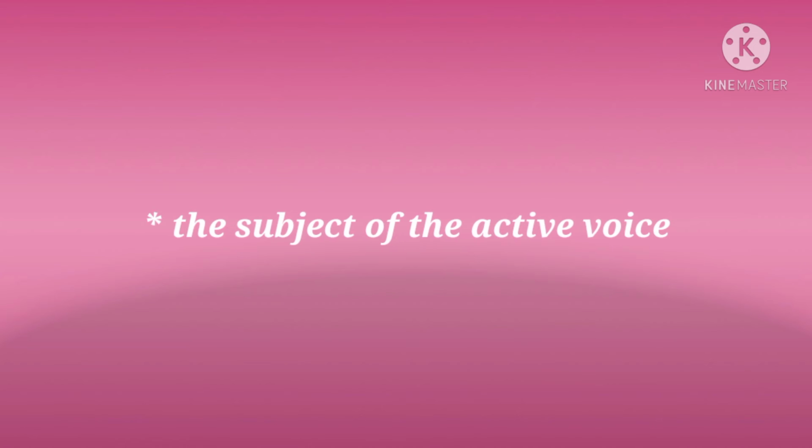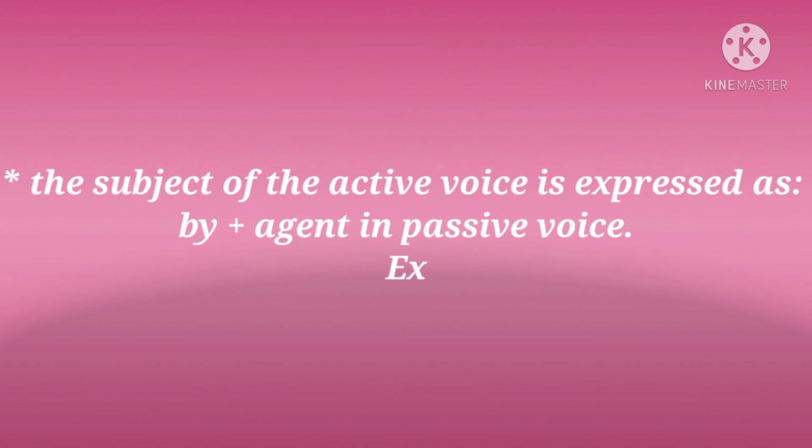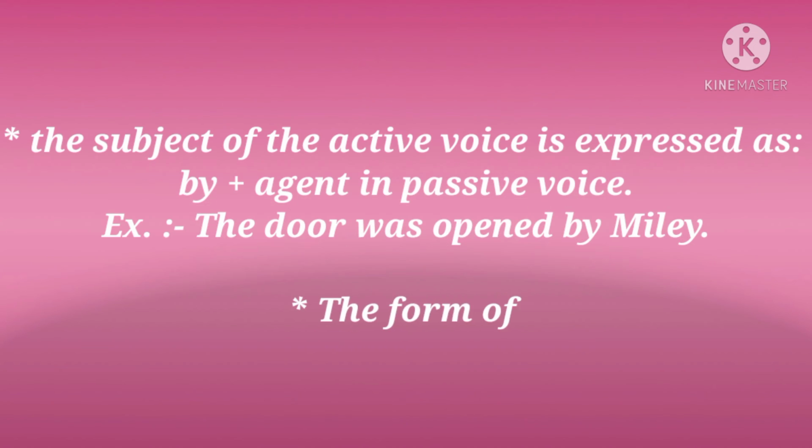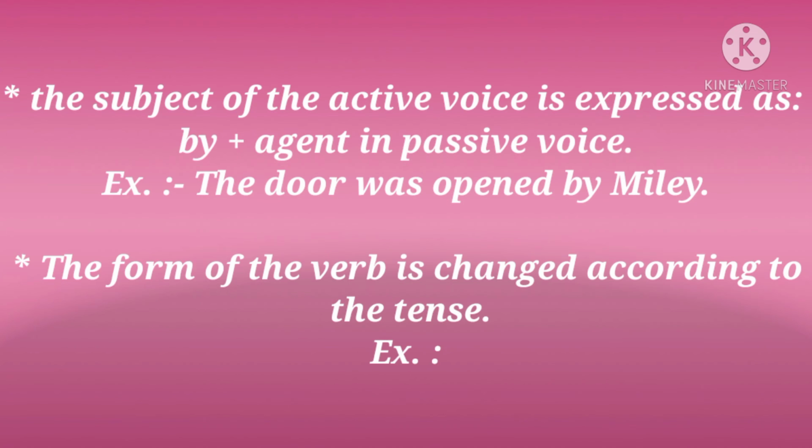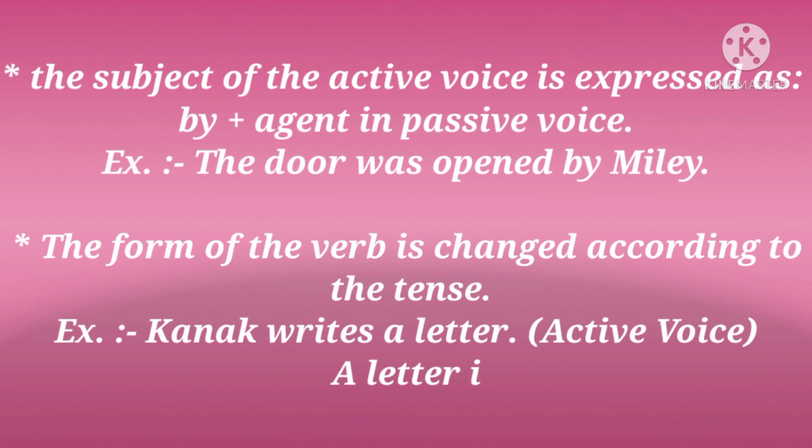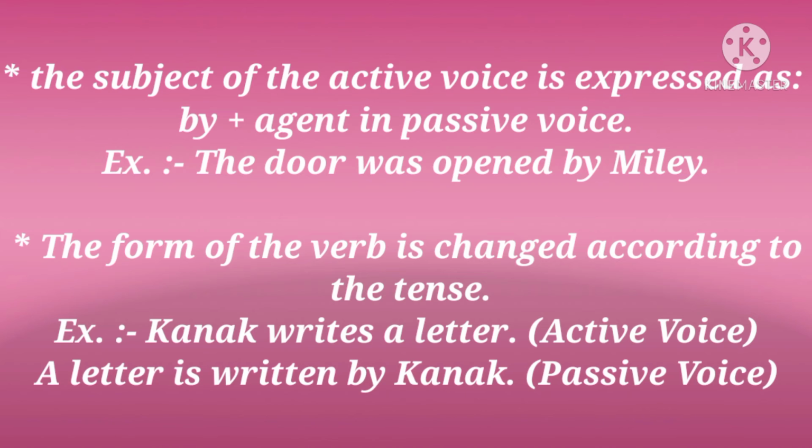Now, children, the subject of the active voice is expressed as by plus agent in passive voice. Children, we have seen one example. The door was opened by Millie. Now, in active voice, Millie was the subject, and in passive voice, the position of the subject is changed and it is placed at the end of the sentence. That is at the place of the object. So, we will write by Millie. We will add by before Millie in passive voice.